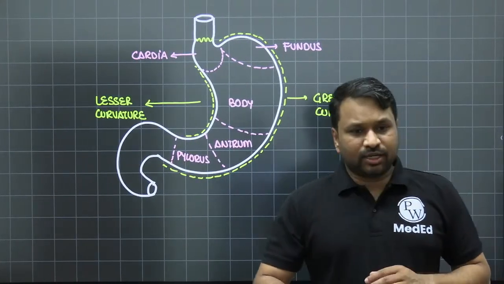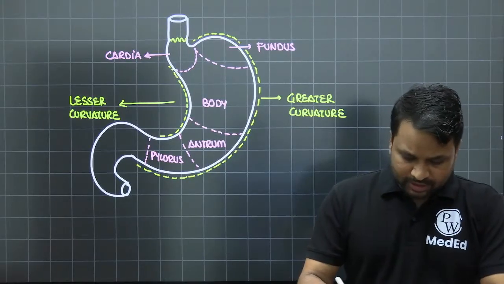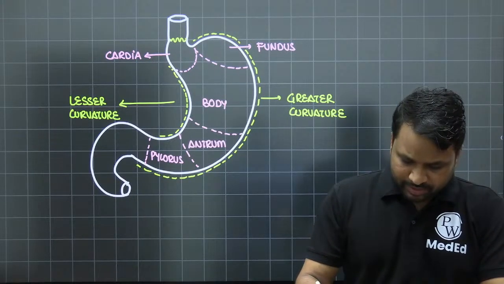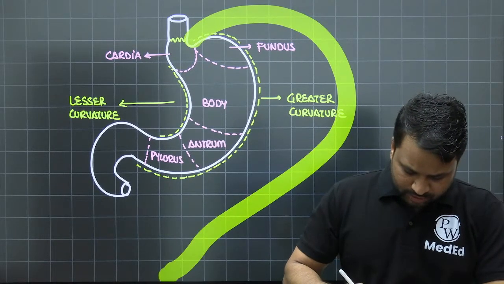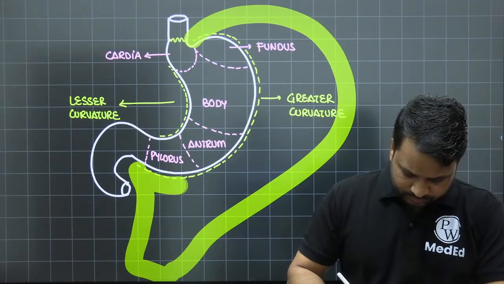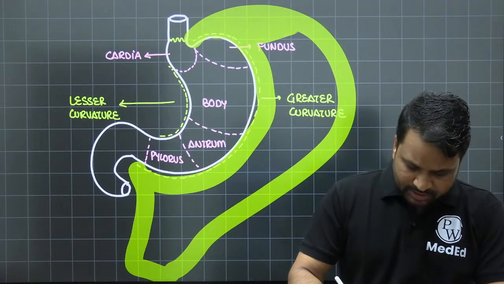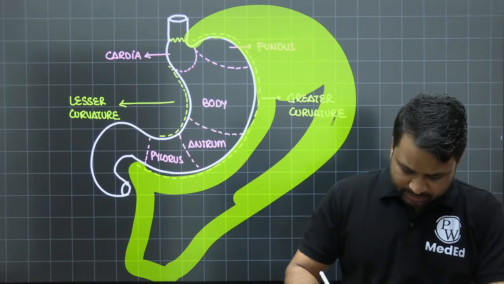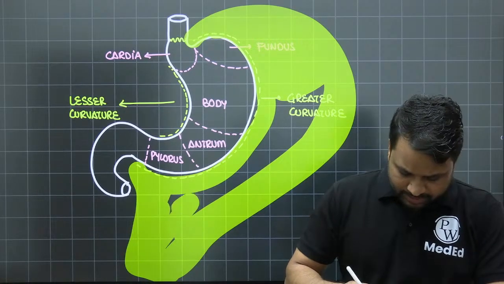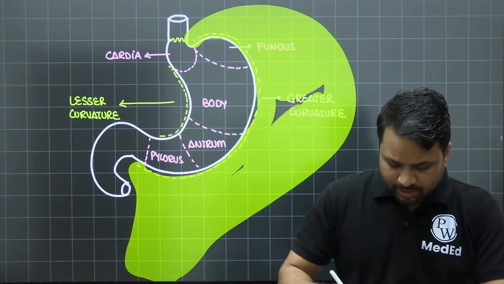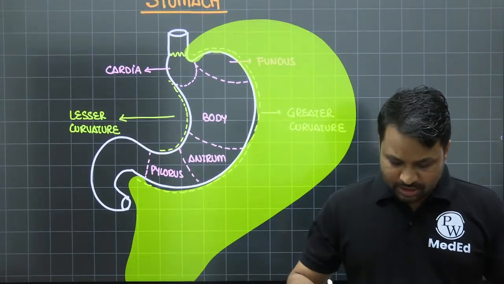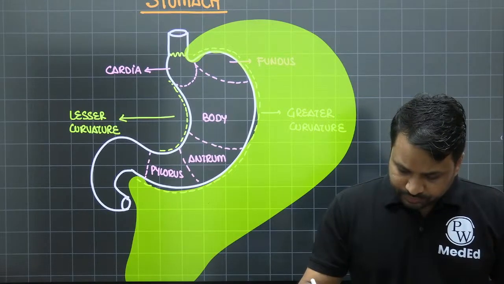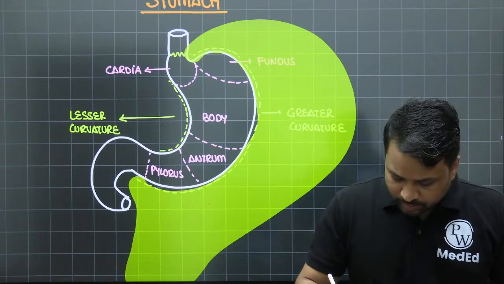Now, from the greater curvature of the stomach, a very important thing is going to arise, right? I hope everybody knows it. What is it we are talking about? From this aspect of the stomach, you see this is something which is going to fall like this, right? So what is arising from this greater curvature of the stomach? Any idea? This is what we call the omentum. So omentum is actually a bilayered structure which is folded twice, right? You can see this right across here.